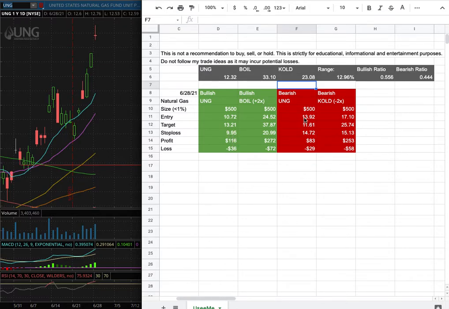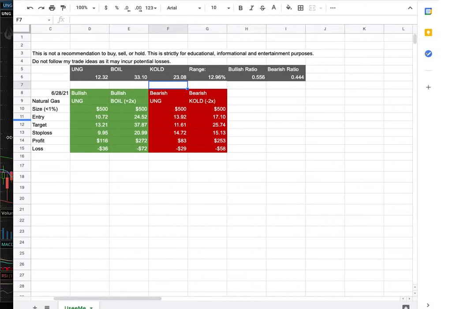However, if I were to open a short position, my entry is at $13.92, and my sell target for it is at $11.61, and my stop loss is at $14.72. So whichever entry price were to hit first, that'll be my position of the week.